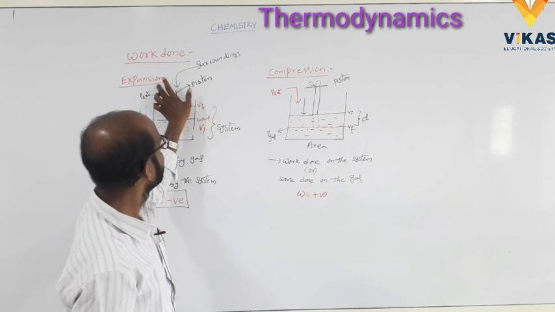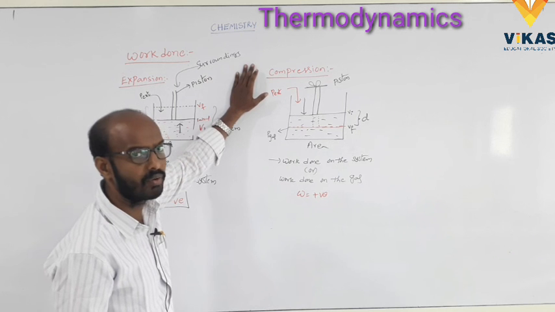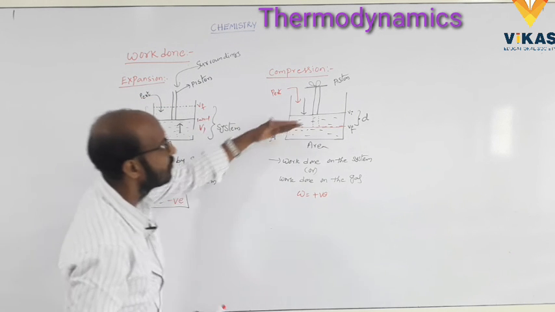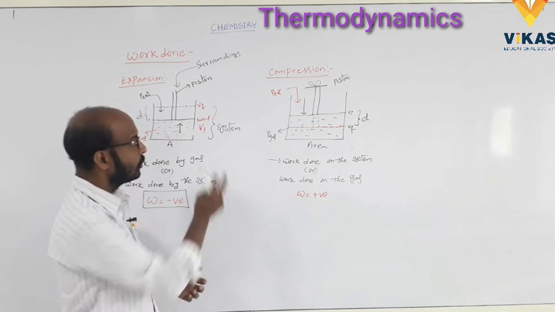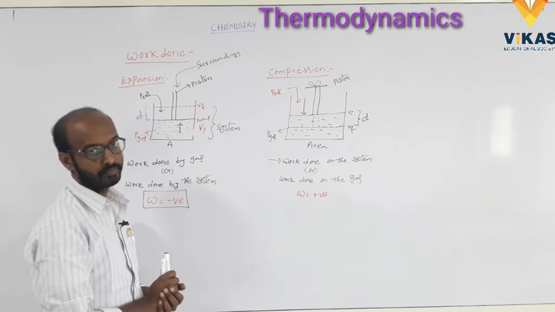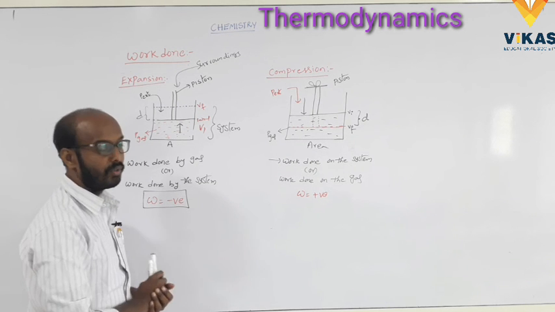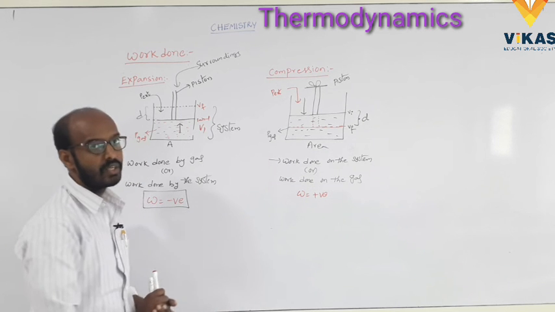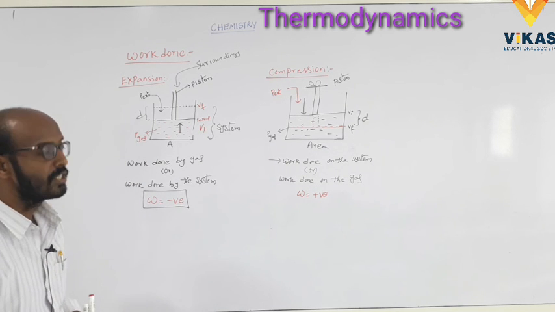Here expansion and compression. Here the upward direction of the piston, here the downward direction of the piston. In the two cases, the change in volume is from Vi to Vf. Here work is negative, here work is positive. Clear? So this is the work done in expansion and compression.